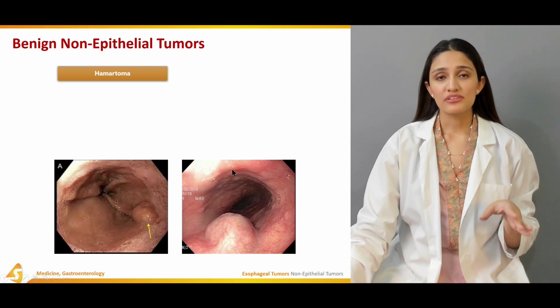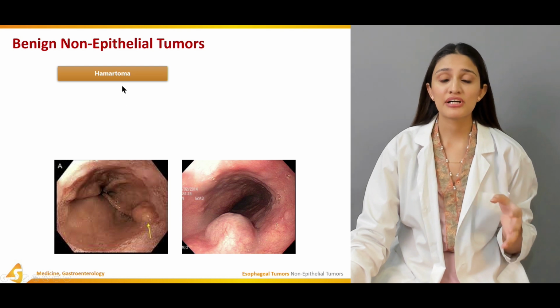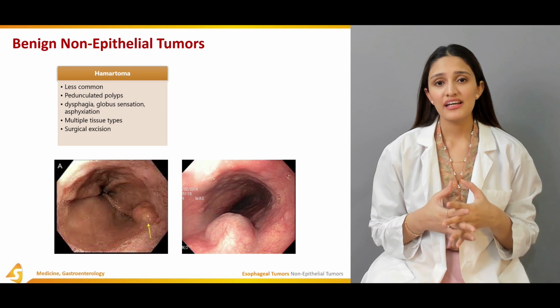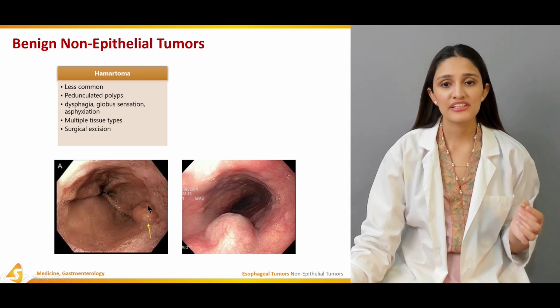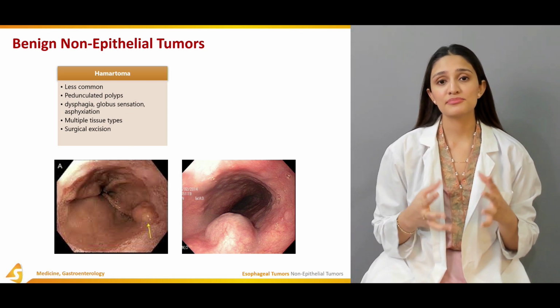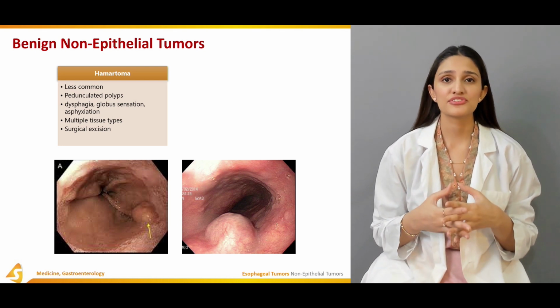The second last important benign non-epithelial tumor is the hamartoma. Hamartomas are very rare and less common, and it is also a pedunculated polyp, as you can see in this picture over here. These patients present with dysphagia, globus sensation, or asphyxiation.